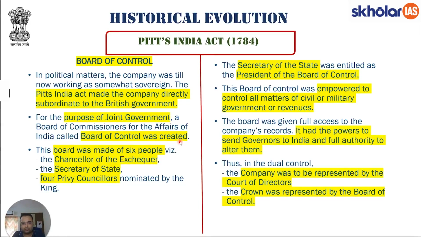So, Board of Control was created. What exactly is Board of Control? A board of commissioners for the affairs of India. With respect to affairs of India, this board of commissioners will take a call on the political functioning. The board was made of 6 people. So what was the composition of this board? Chancellor of the Exchequer, Secretary of State, 4 privy councillors nominated by the king. So this was the composition of Board of Control.